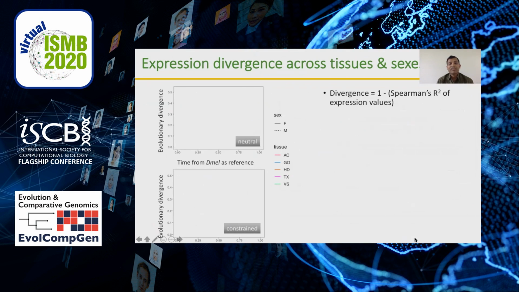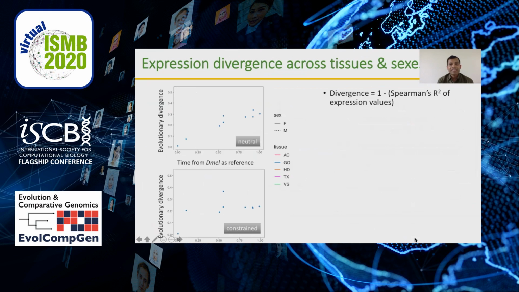Once we have figured out the 2 sets of genes, neutral and constant, we wanted to compare the evolution of these 2 sets of genes using a metric called divergence, which is equal to 1 minus Spearman's correlation coefficient of expression values of species I with respect to a reference species J, in this case Drosophila melanogaster, and plotted against the time between the 2 species.